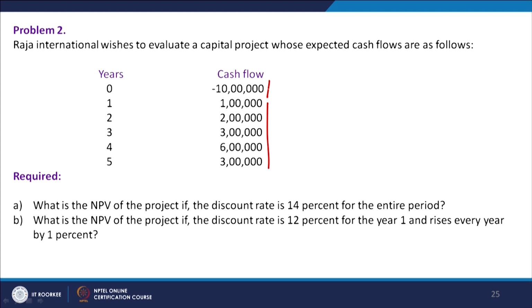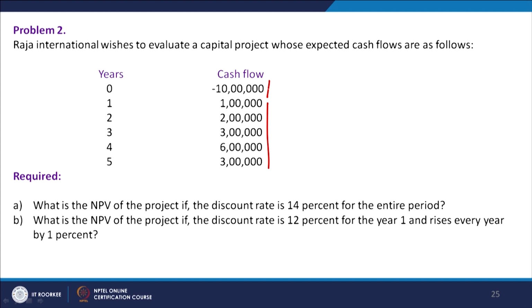Now what is required here is: A, what is the NPV of the project if the discount rate is 14% for the entire period? And B, the second question, which is important: what is the NPV of the project if the discount rate is 12% for year 1 and rises every year by 1%?